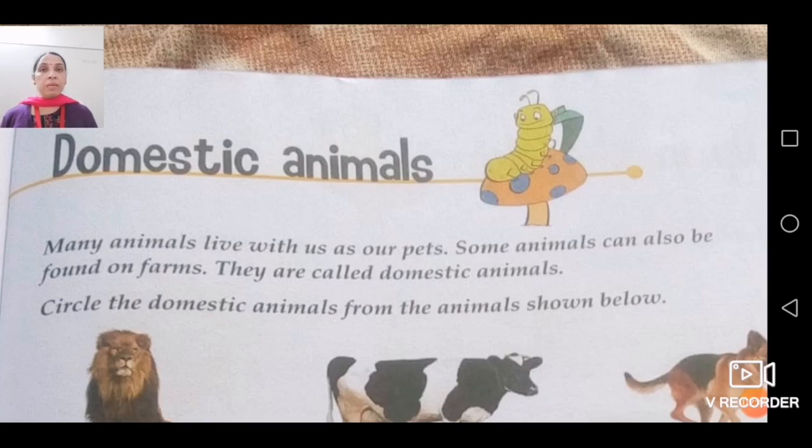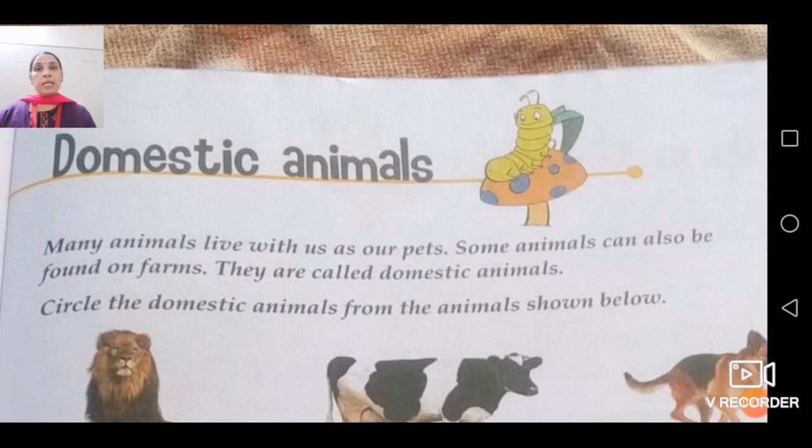So that is very important. That is your pet animal. Again, domestic animals are those who live on farms and they are useful for us. That is very important related to domestic animal.